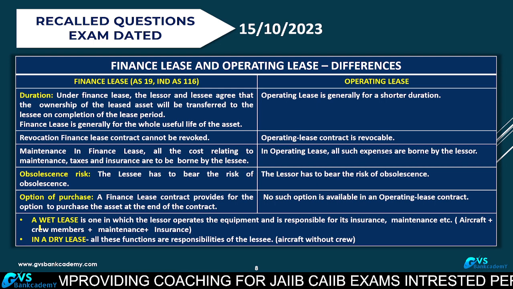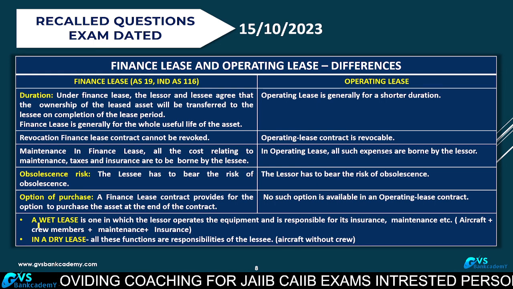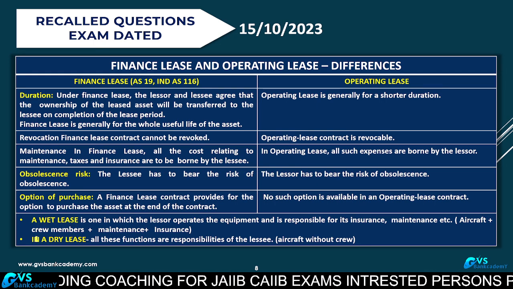These two questions were also asked recently: what is meant by wet lease and dry lease?